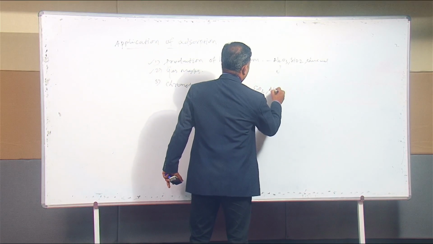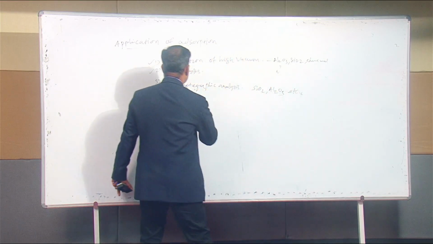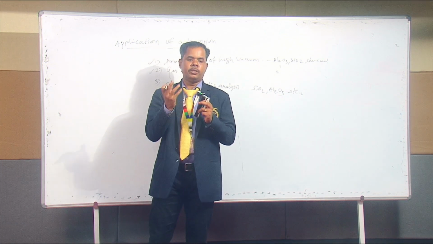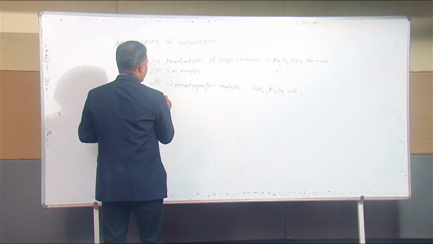SiO2 or Al2O3 and similar materials are used to capture the coloring matters or small quantities of organic compounds present in the mixture. You have to segregate them by using the adsorption method. That is the third application, chromatographic analysis.